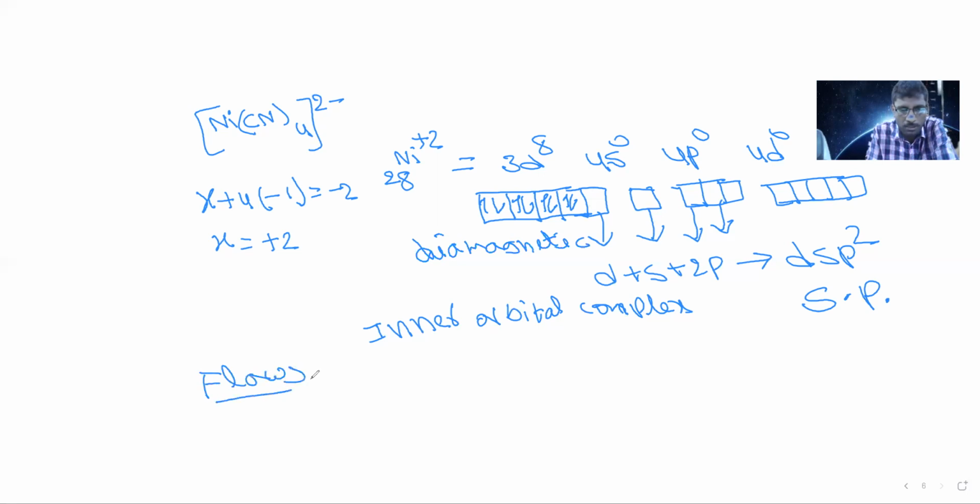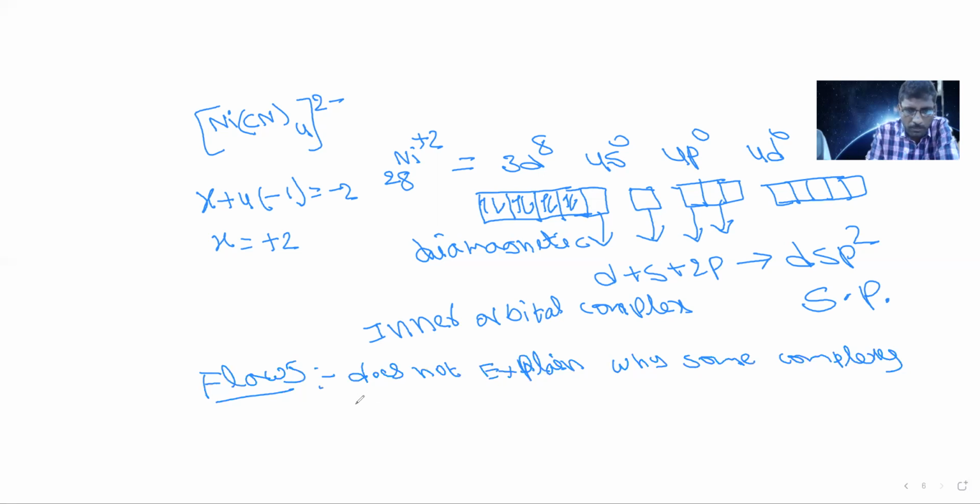What are the flaws? It does not explain why some complexes are inner orbital and some are outer orbital.